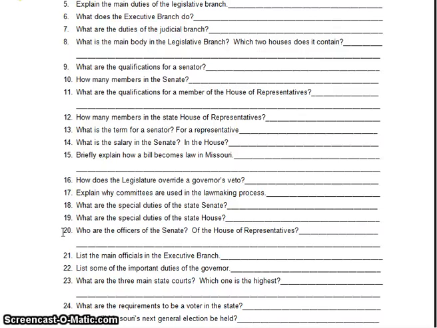All right, question number 21, list the main officials in the executive branch. There are several different officials in the executive branch. Starting at the top, we have Governor, Lieutenant Governor, Secretary of State, Attorney General, State Treasurer, and State Auditor. All of those were discussed in the PowerPoint, point by point, and I've actually given you names for each one of these. Governor, Lieutenant Governor, Secretary of State, Attorney General, State Treasurer, and State Auditor.